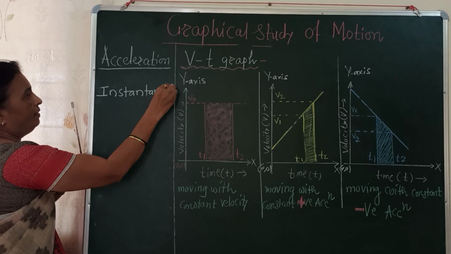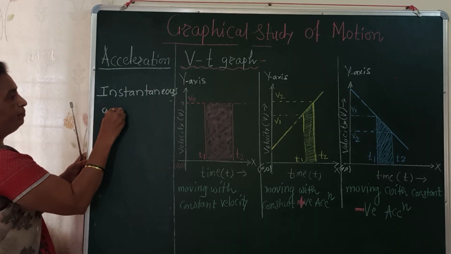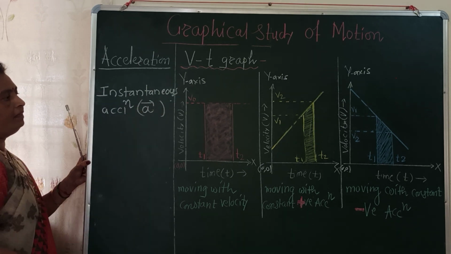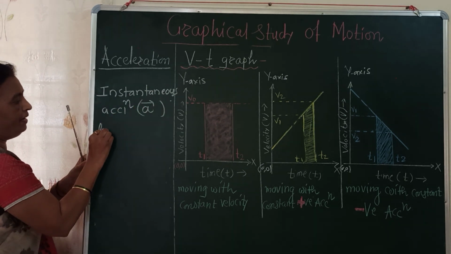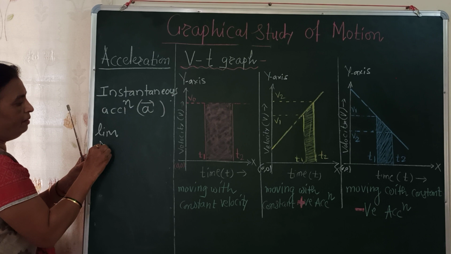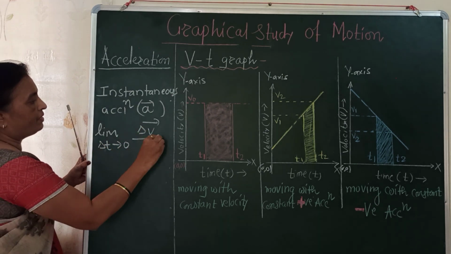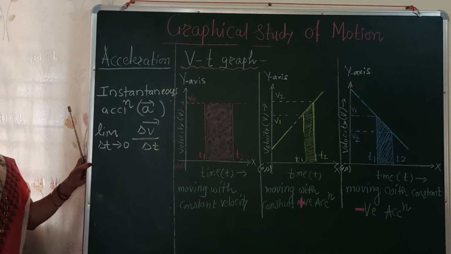So instantaneous acceleration, denoted by a, is equal to the limit as delta t tends to 0 of average acceleration, that is delta v upon delta t.